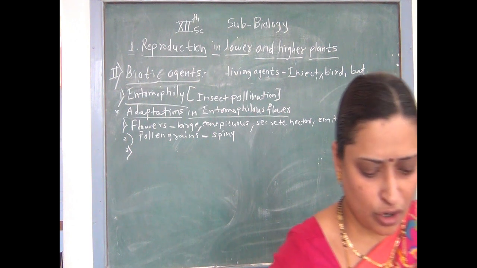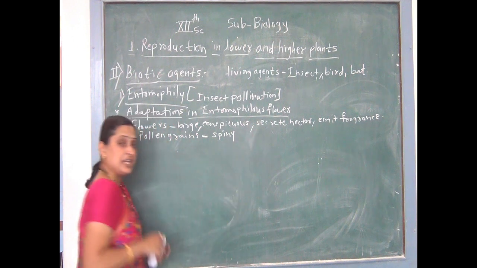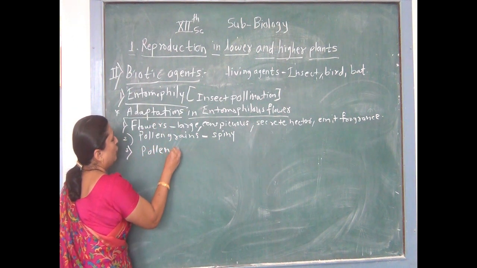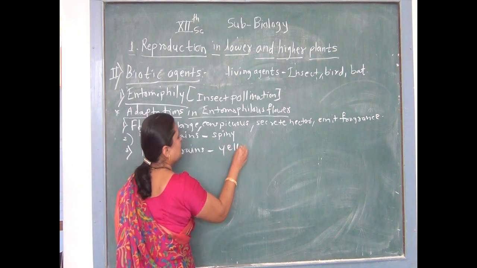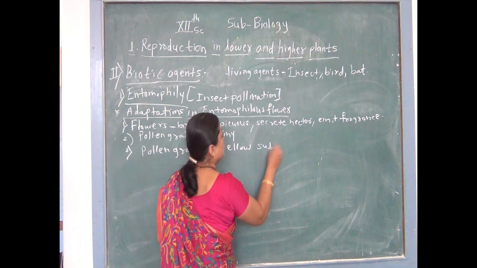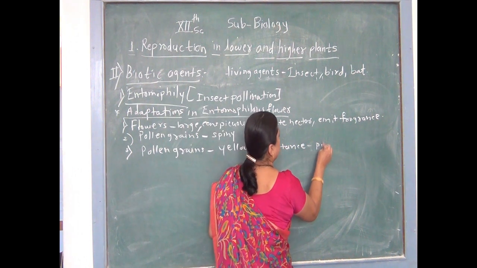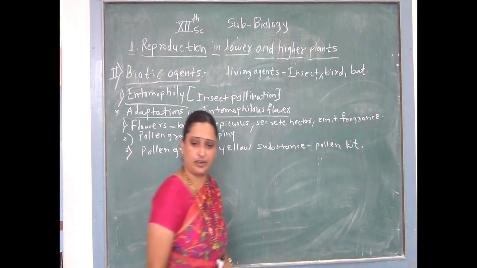That is, pollination occurs when flowers have sweet odor and sweet nectar. Then pollen grains are covered with a yellow sticky substance which is called pollen kit. That is called pollen kit. Such a pollen kit is most important. We are going to study it later on.